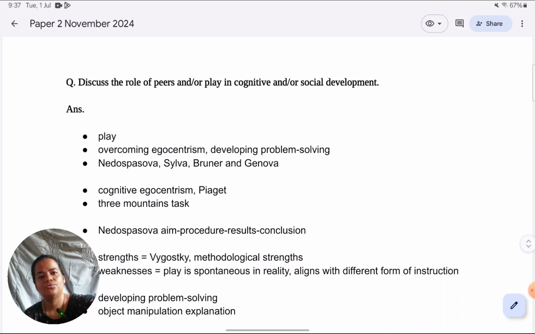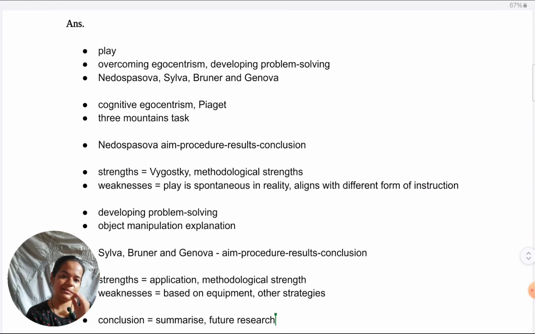So again, just to quickly focus on the structure, it's a discuss question. We define the key command terms in the introduction, bring the examiner's attention to exactly what we will be covering in the answer first. We explain the general terms. We summarize the first study. In terms of the terms, that is the larger argument given. We always, in the conclusion of the study, link back to that argument, emphasizing why that study is important for the argument. We give strengths and weaknesses of the argument.